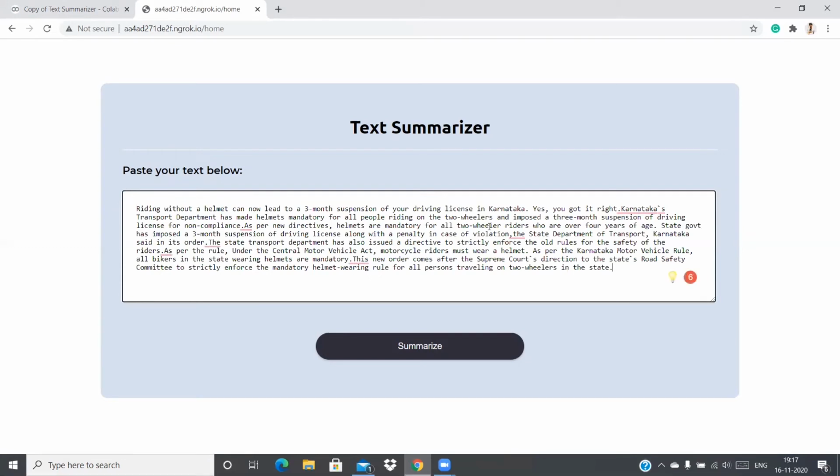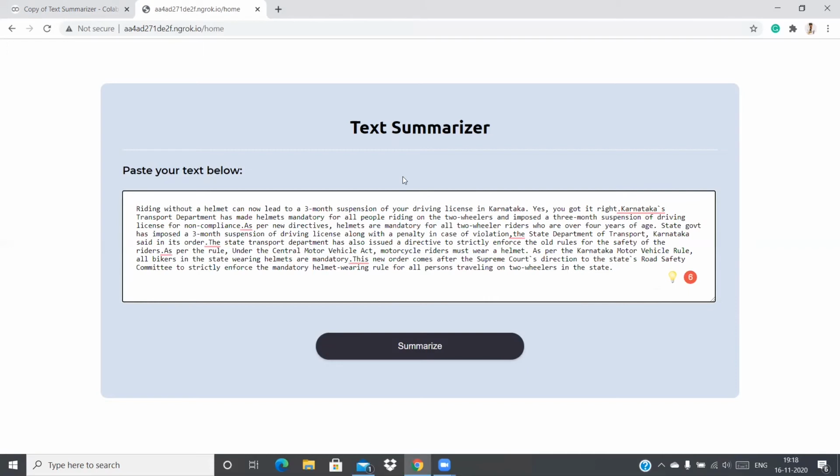So I have taken a random article from a random website. This content basically says if you ride without a helmet, then you'll have a 3-month suspension on your driving license, and this is in the state of Karnataka.